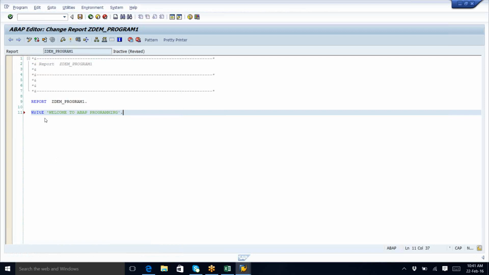No. Then what is the problem? We have to select that word, right? Activate. We have to activate that. We need to press on this pretty printer. Then only it comes. See this. Okay, that is only for settings. If you want to use that settings, we need to click on this and activate the program. So this is the button for activation.